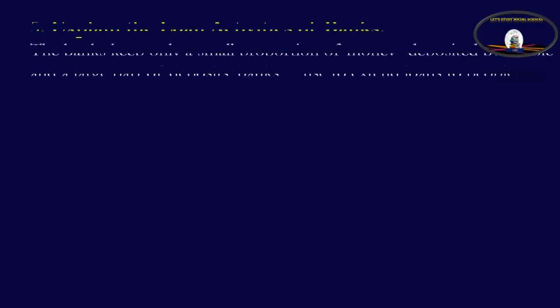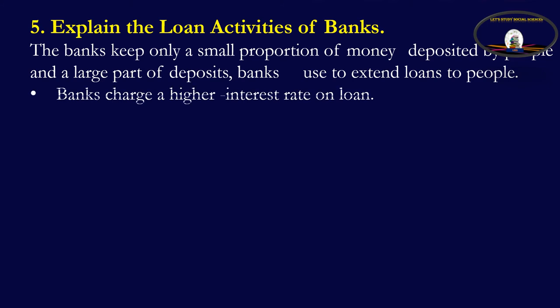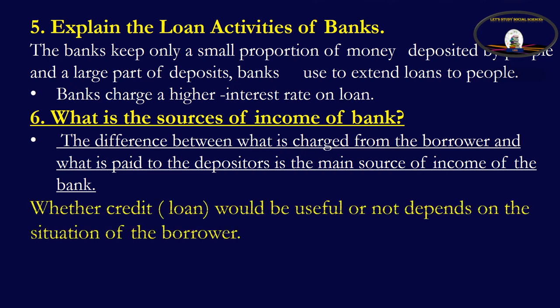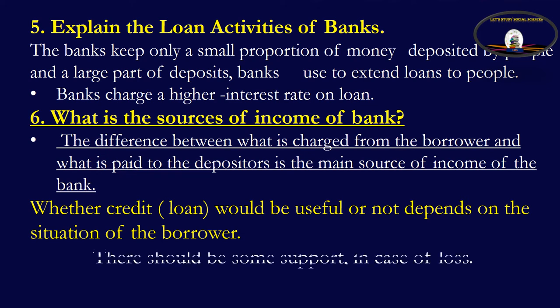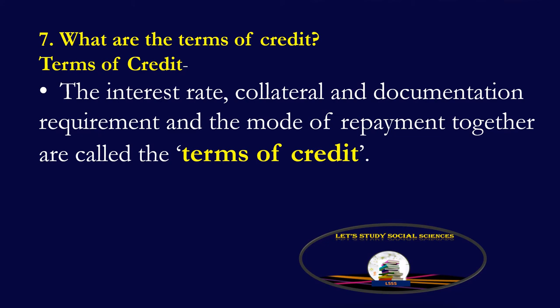of credit. In short, the banks keep only a small proportion of money deposited by people, and a large part of deposits the bank uses to extend loans to people. Banks charge high interest rate on loans. The difference between what is charged from the borrowers and what is paid to the depositors is the main source of income of the bank. And whether credit or loan would be useful or not depends on the situation of the borrower. There should be some support in case of loss. The interest rate, collateral, the documentation requirement, and the mode of repayment together are called the terms of credit.